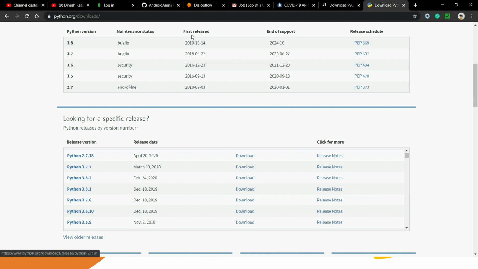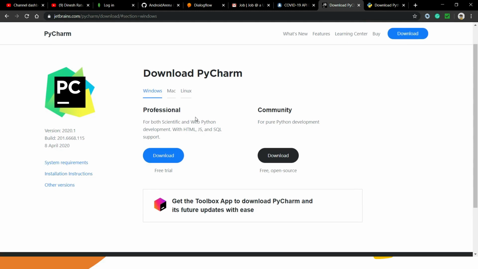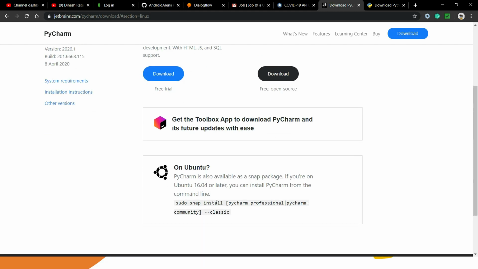So you just need to go on this website and download 3.7.7. You need to go to the JetBrains website. Here you will find that there are two PyCharm editions for Windows, Mac and Linux. You just need to download the Community Edition. It's free and open source. So it will be an exe file. You just need to install the exe file just like any other software. And for Ubuntu, you just need to run this particular command.